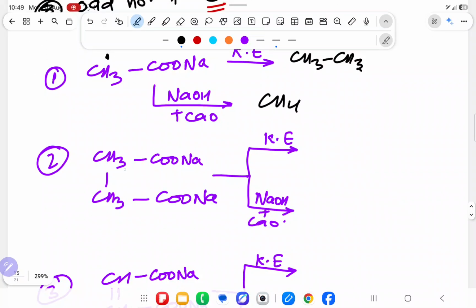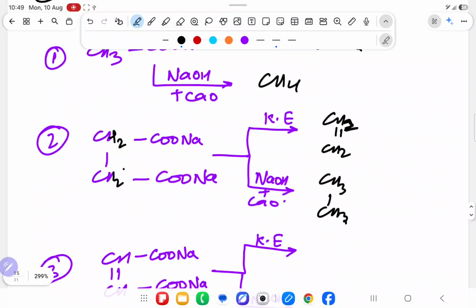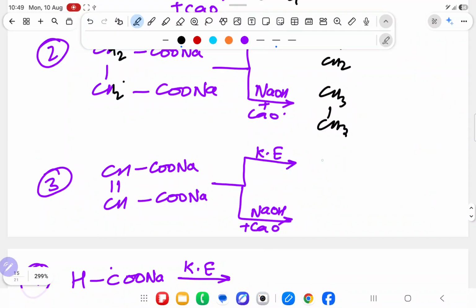Over here Kolbe electrolysis, free radical, CH2 double bond CH2; I have written more than needed, H is 2 only. Don't get confused if I write a mistake, I will try not to. So what will we get? CH2=CH2. But if it is soda lime decarboxylation, CH3-CH3, because the negative carbanion is coming and will take hydrogen. Kolbe electrolysis gives CH≡CH, but soda lime gives CH2=CH2.